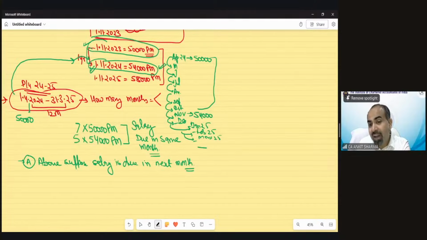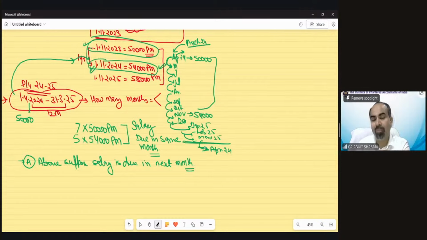And March salary will be due in April 25. So technically, we need to consider till the February salary because it has been due in March. In March, February salary has been due. And technically, if April salary is due in May, then in April, which month salary is going to be due? March 24 salary.